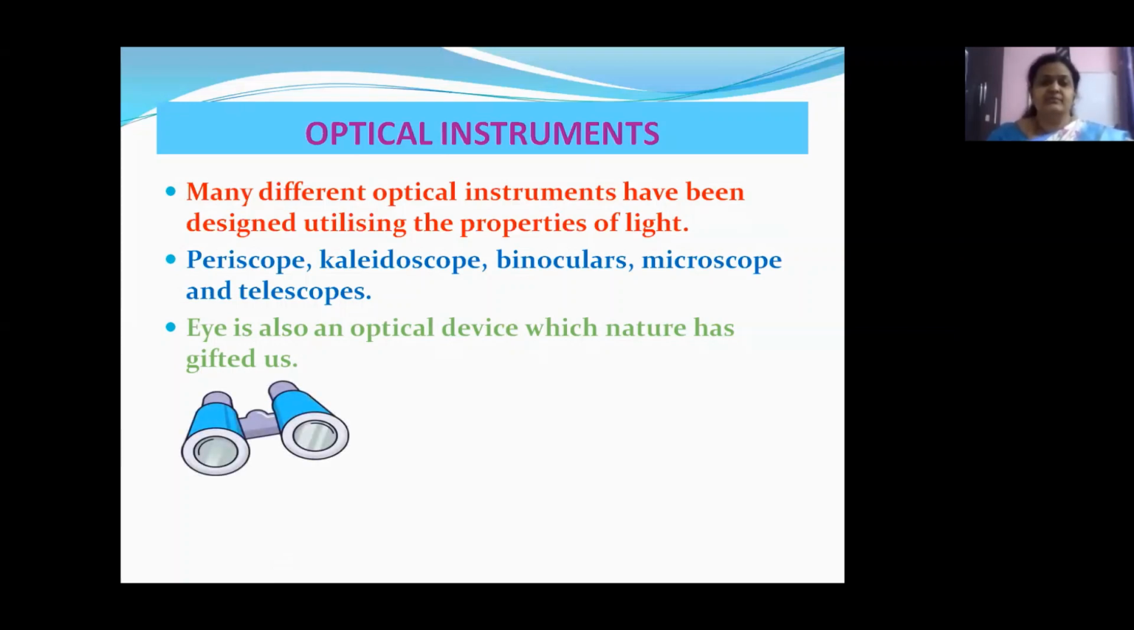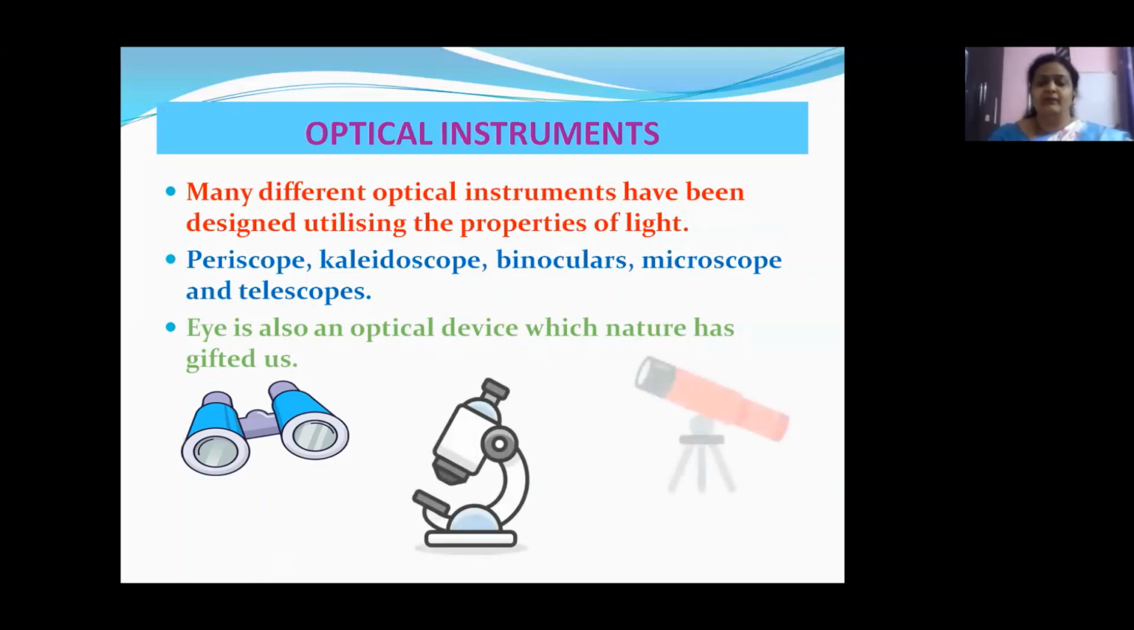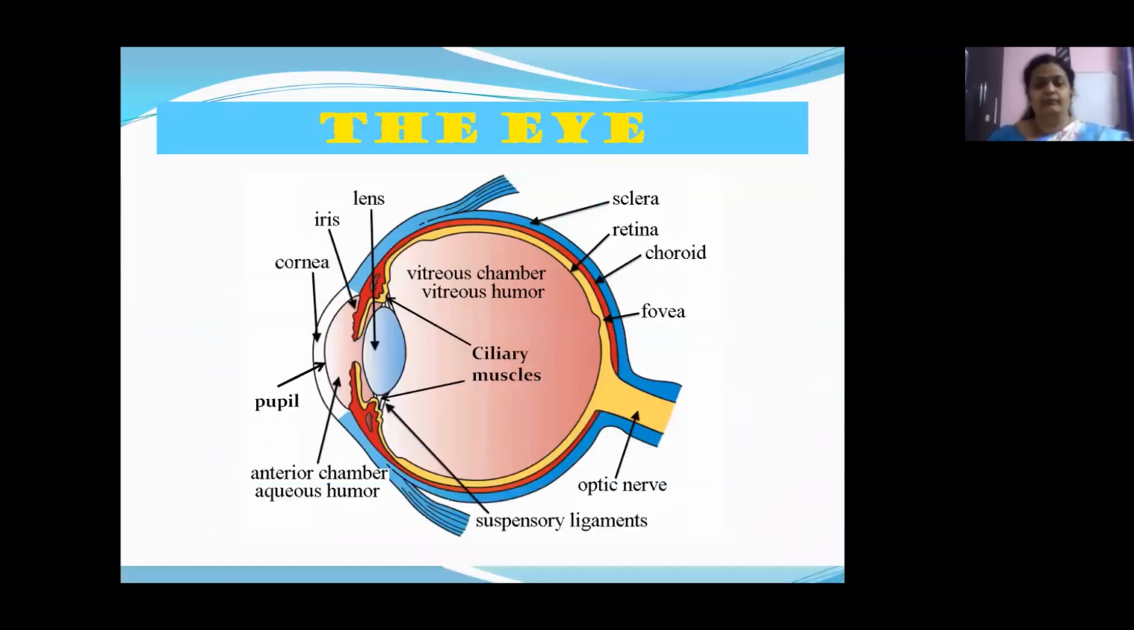So, just small images of optical instruments. These are the binoculars, the microscope, and the telescope. Now children, let us first of all understand our eye. Yes, children, this is the structure of our eye, just how it appears. So let us see what we need to learn importantly.